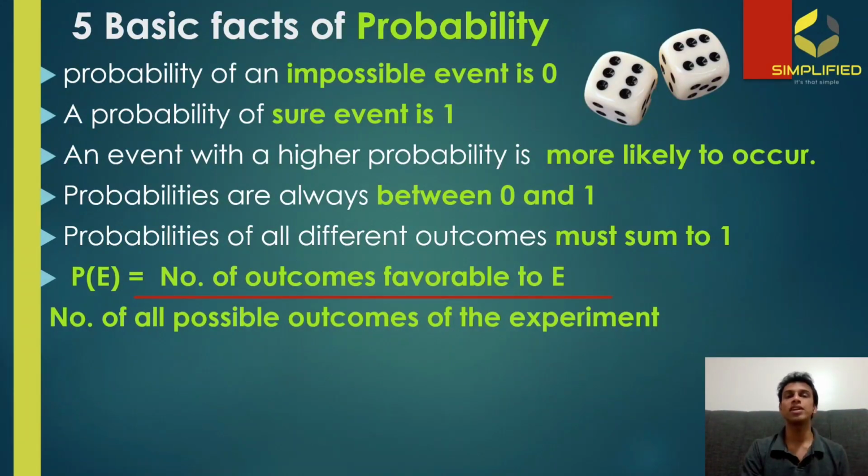Now denominator is the number of all possible outcomes of the experiment. So when you're conducting that experiment, if there are 5 possibilities, then that is the value you should put in the denominator. Or if there are totally 10 possibilities, then you should put that value in the denominator. Now we are going to the problems.